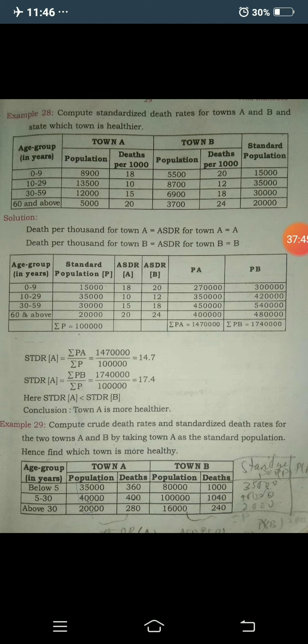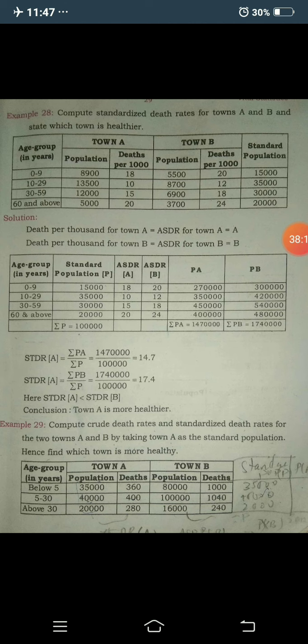Here you get 14.7, and the standardized death rate of town B equals 1,74,000 divided by 1 lakh. Here you get 17.4. Again you need to compare: the standardized death rate of town A is less than the standardized death rate of town B.